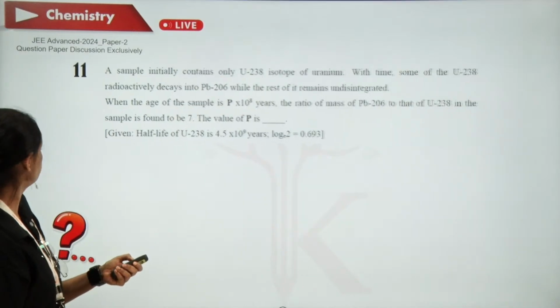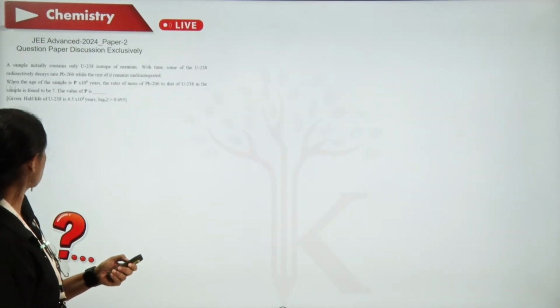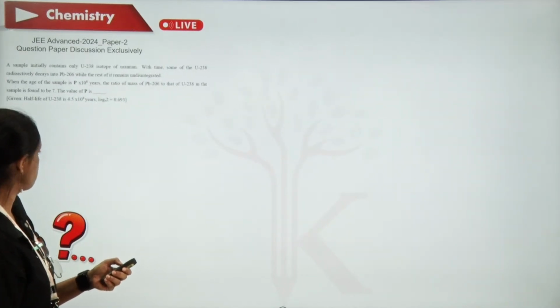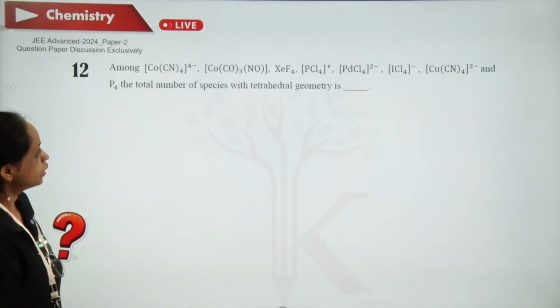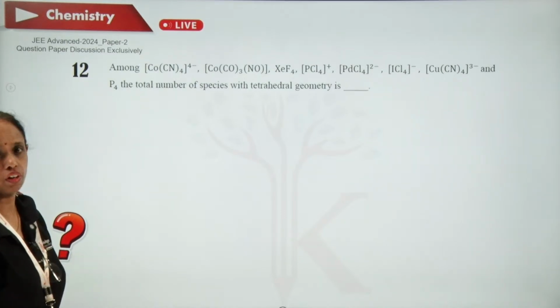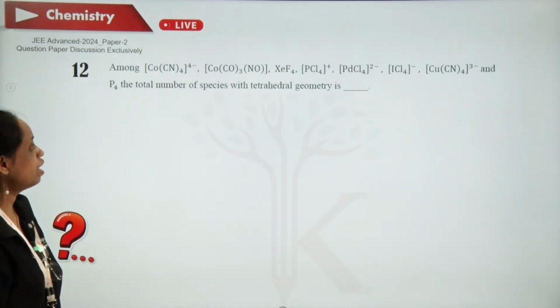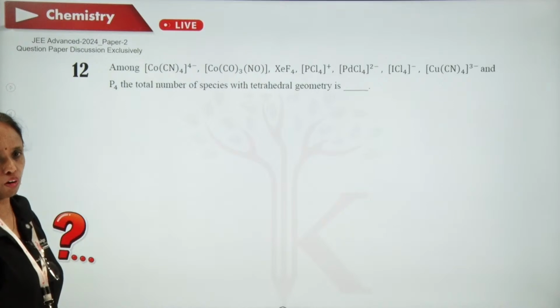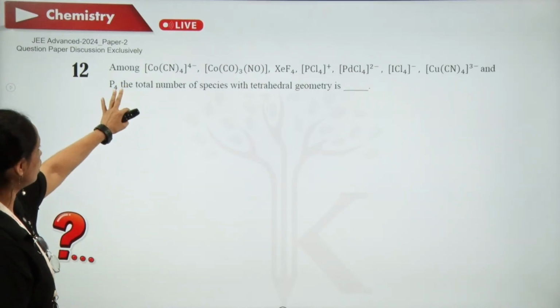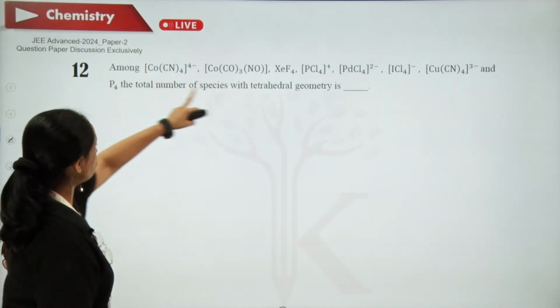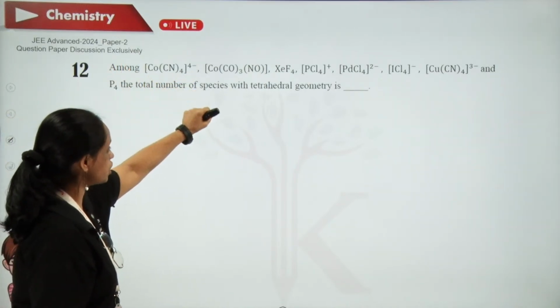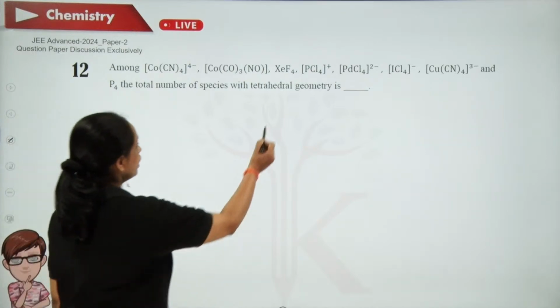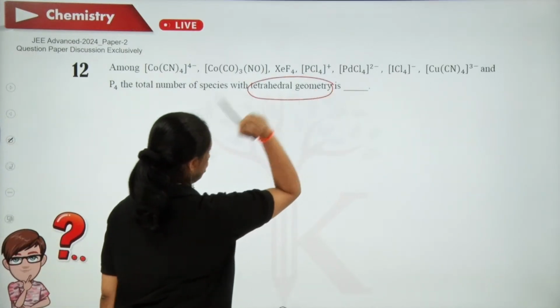Next one. Now this is a combination of coordination compounds as well as chemical bonding. Here they are asking, among these compounds, the total number of species with tetrahedral geometry.